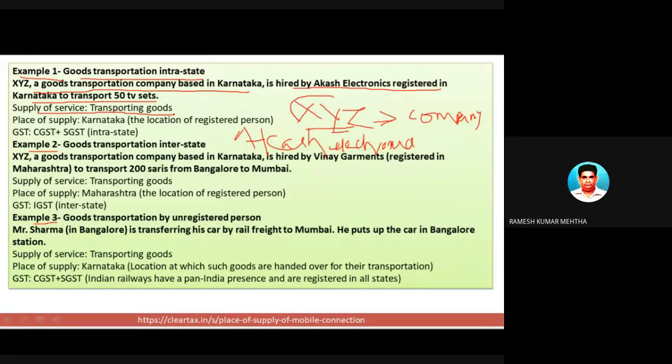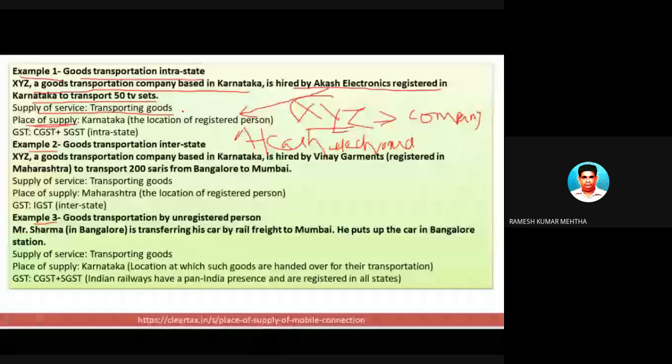Now, number two is, what is the place of supply? In case of a registered dealer. Akash Electronics is a registered dealer, because they are manufacturing TVs, and we are assuming this is a company, and the company has to certainly get registered under the GST Act with some ifs and buts and provisions. So the location of the registered person is in Karnataka.